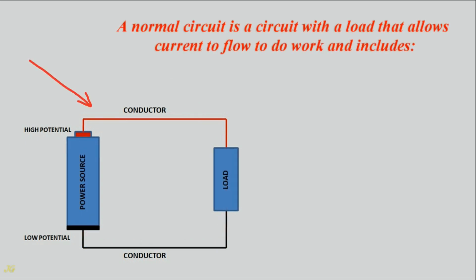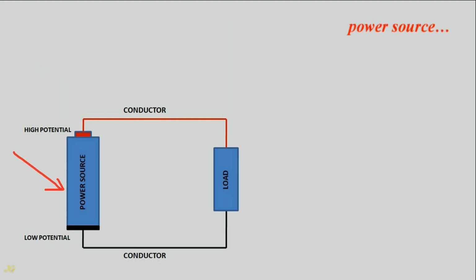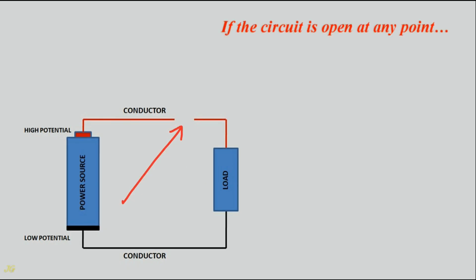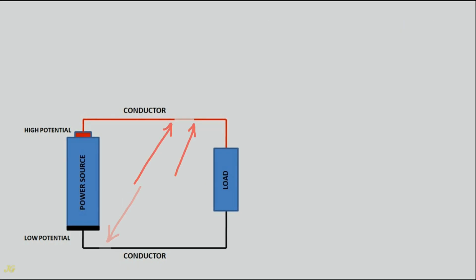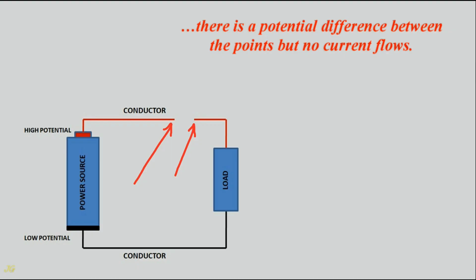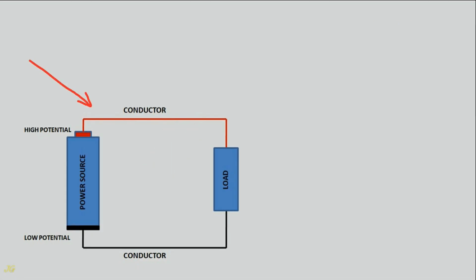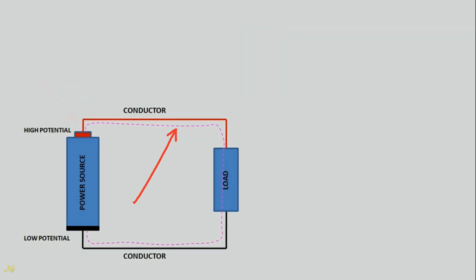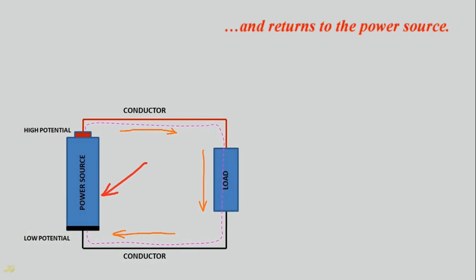A normal circuit is a circuit with a load that allows current to flow to do work and includes a power source, conductors, and a load. If the circuit is open at any point, there is a potential difference between the points but no current flows. When the circuit is closed, electric current begins to flow from a higher potential to a lower potential through the load and returns to the power source.